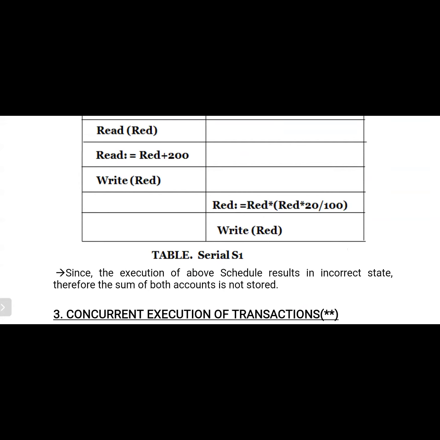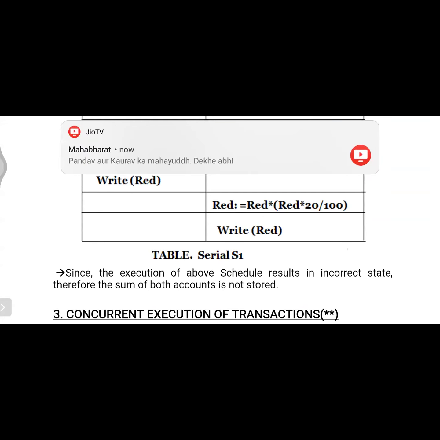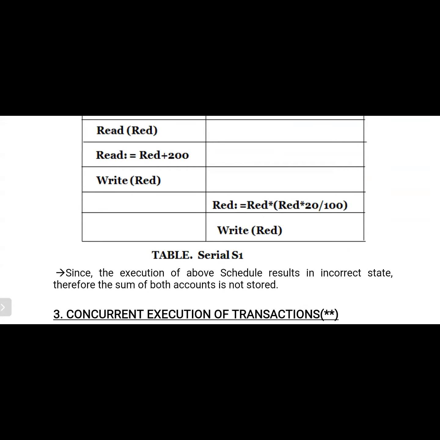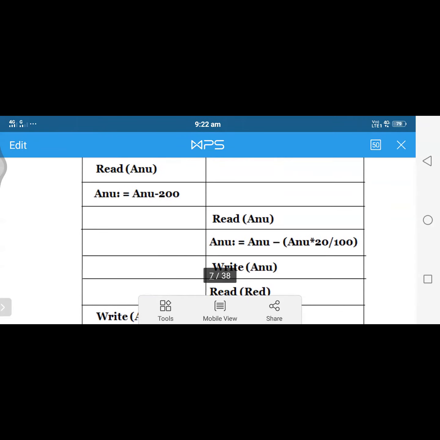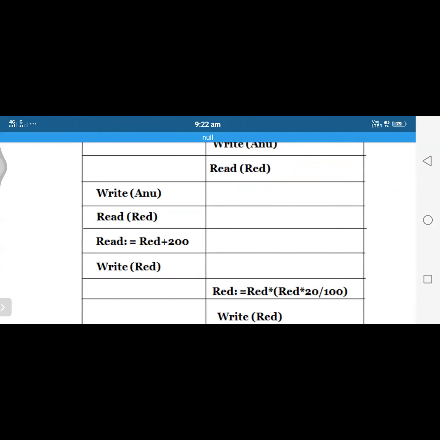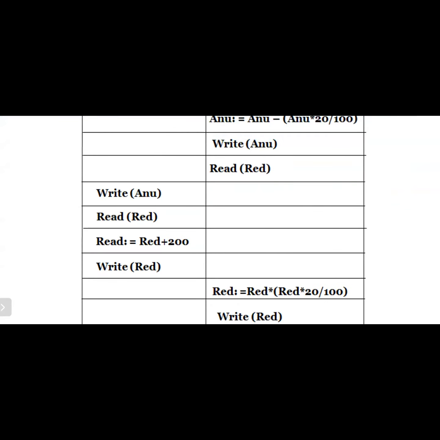In the last class, we already discussed which types of problems occur when we consider interleaved execution. So if the execution is in this order, and for example, if the question is like this, what is a schedule? What are the types of schedules?